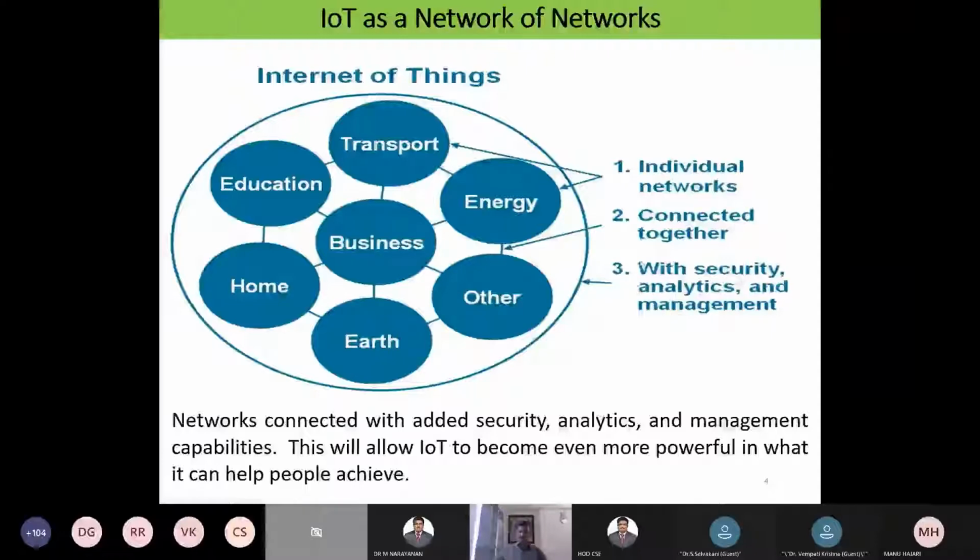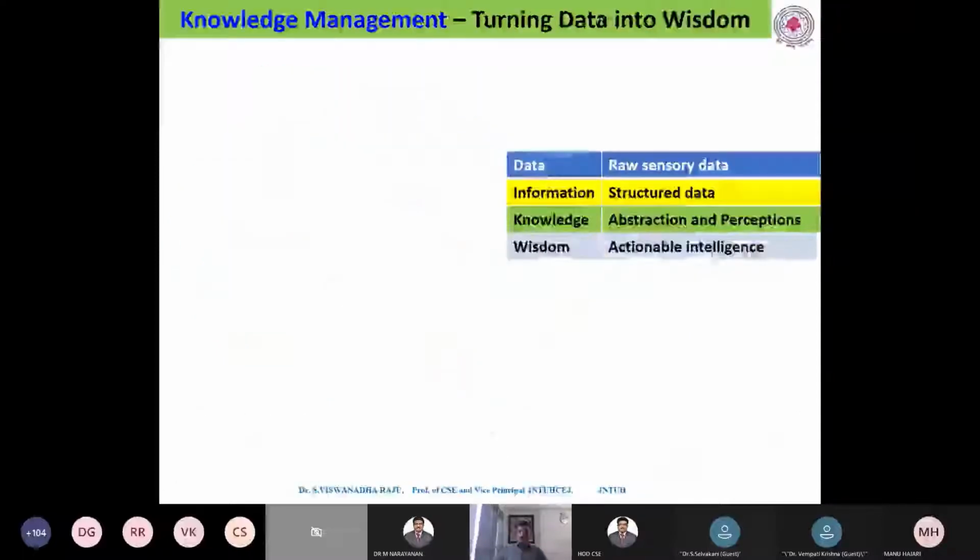That is what future generations struggle with a lot. Networks connected with added security, analytics and management capabilities will allow IoT to become even more powerful in what it can help people achieve. Okay, so let us look into knowledge, from data to wisdom.